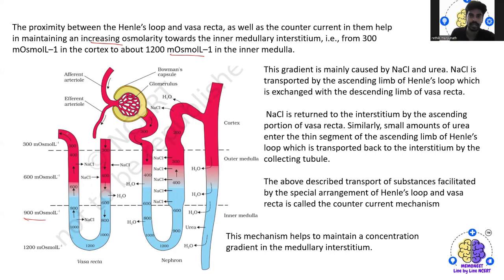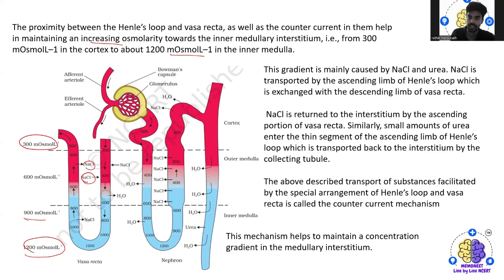this is the Henle's loop and this part that you are seeing is actually the vasa recta. So in the counter current, that helps in maintaining an increasing osmolality towards the inner medullary interstitium, from 300 in the cortex to about 1200 in the inner medulla region. So this gradient is mainly caused by the NaCl, and the gradient is actually caused by NaCl as well as the urea.